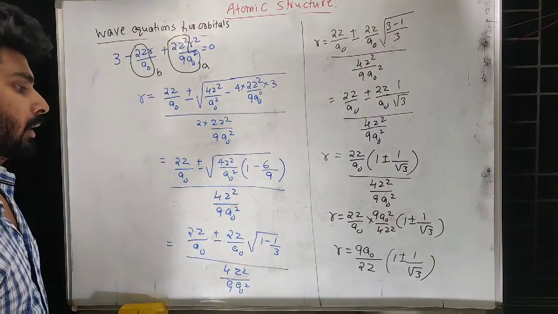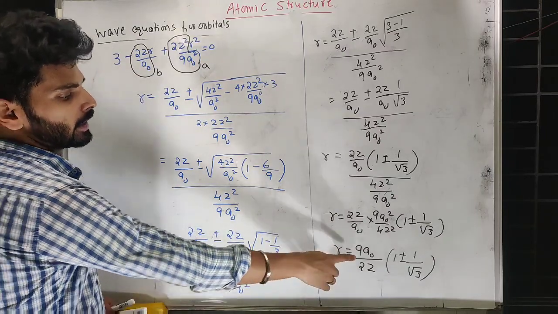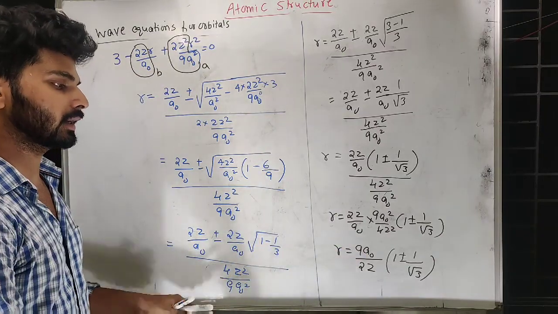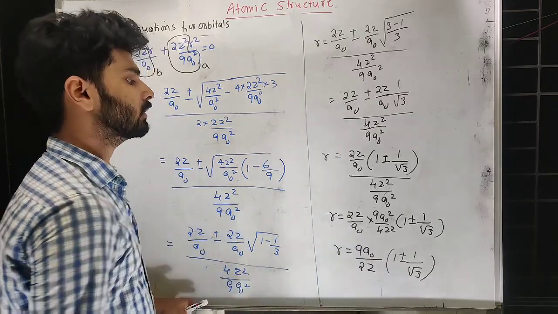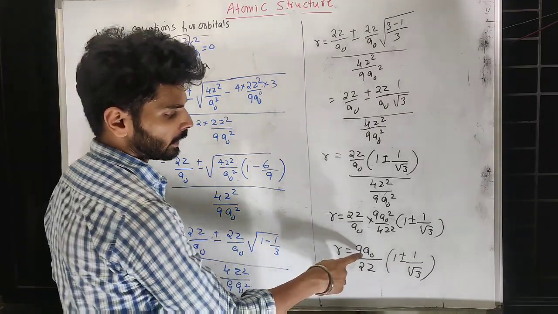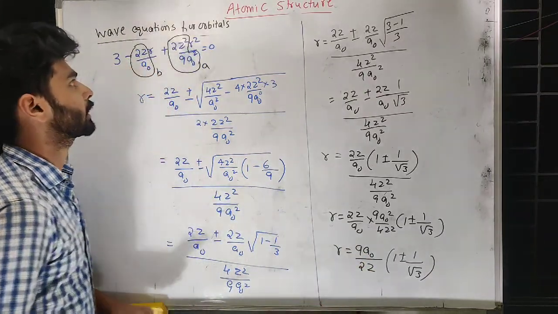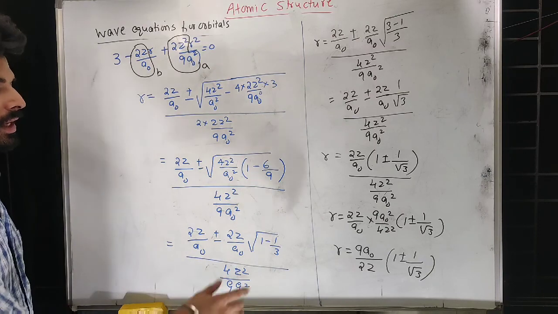So if you know the value of z, that is for hydrogen it is 1, and the a naught value is fixed at 0.53, you can calculate the value now, otherwise you can keep it here itself. The final value you can get by putting the value of a naught as 0.53 and z as 1 if it is for hydrogen. Since it is not mentioned, we can keep it there itself.